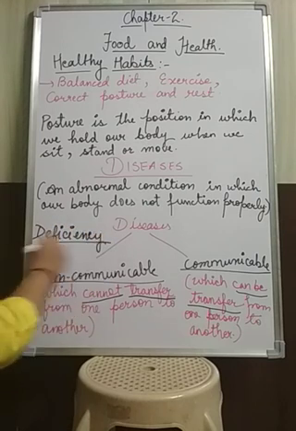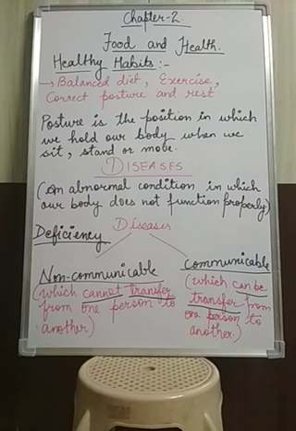Deficiency means kami. So here we will learn about some of the different types of deficiency diseases and symptoms that we have discussed also in our earlier video.